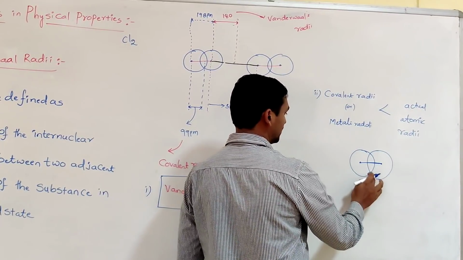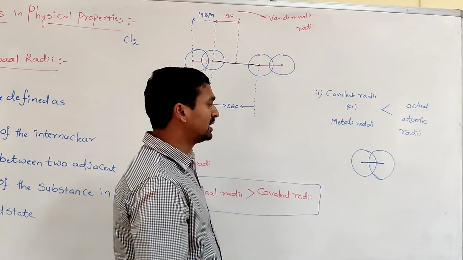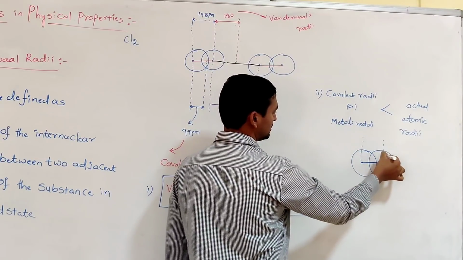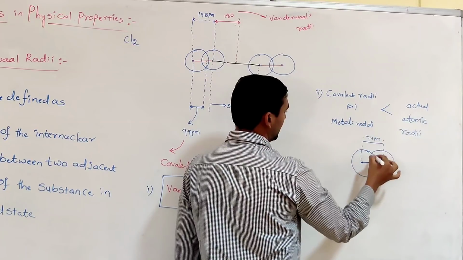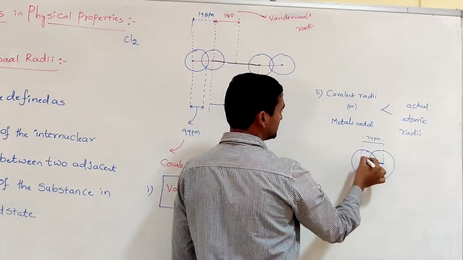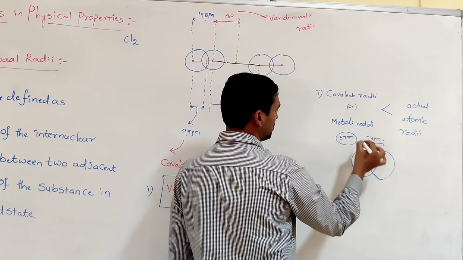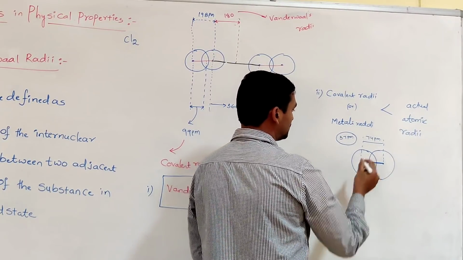Then first you can find the internuclear distance, that is 74 picometers. Then half of the internuclear distance is 37 picometer. This 37 picometer is up to that point.